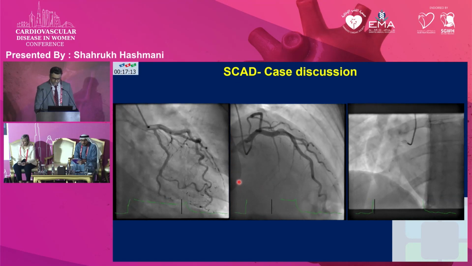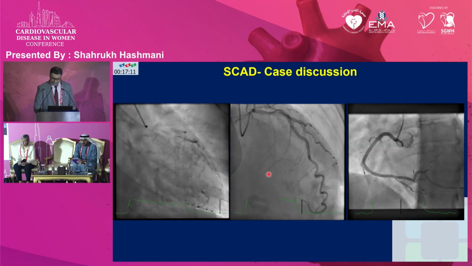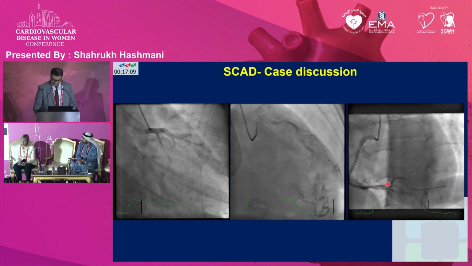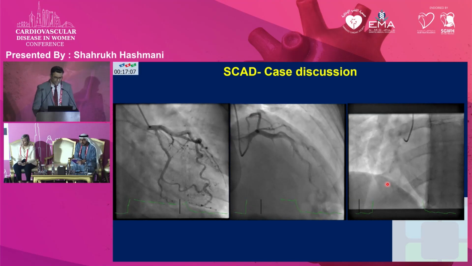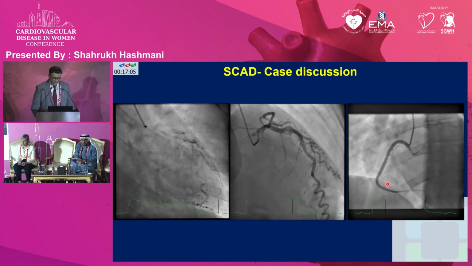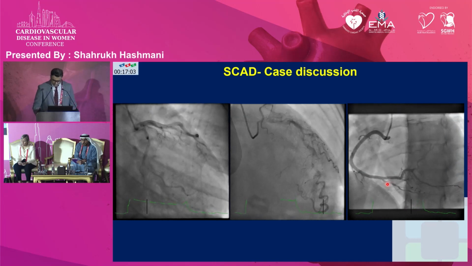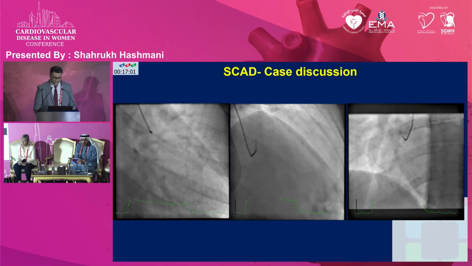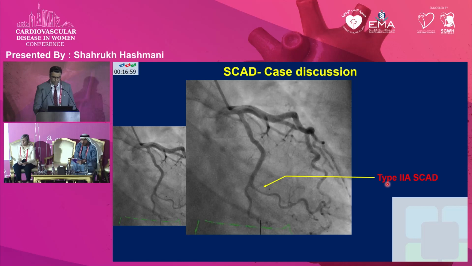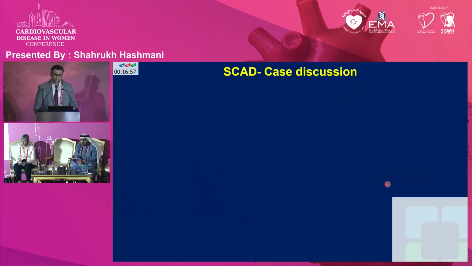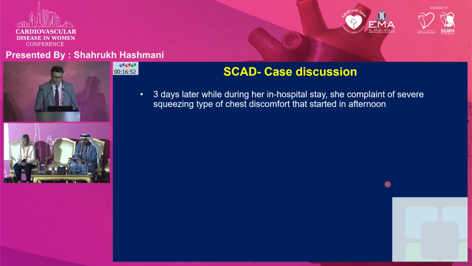Her LAD was non-significant, and the right coronary artery was also the same. Given her presentation and SCAD affecting the OM branch, she was medically treated, and during the in-hospital stay, her workup was initiated for fibromuscular dysplasia. While she was having her workup, 3 days down the line during the hospital stay, she had another episode of severe chest pain,